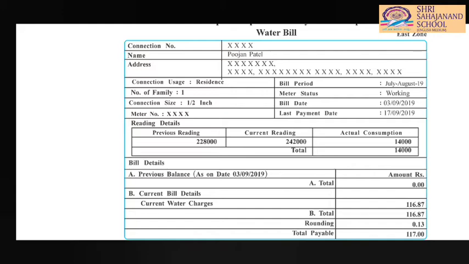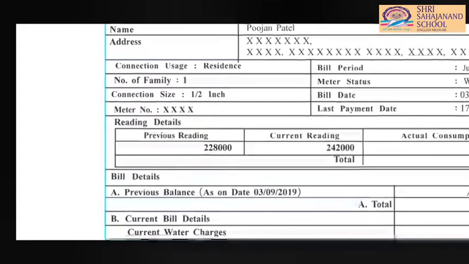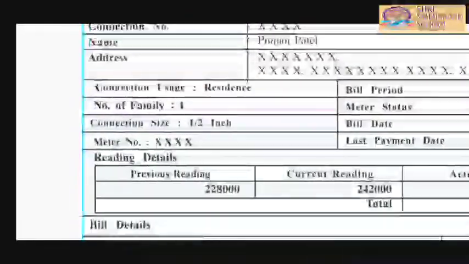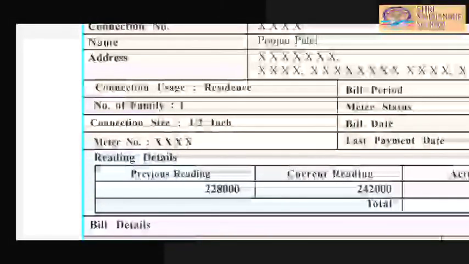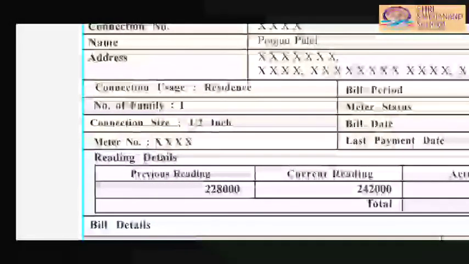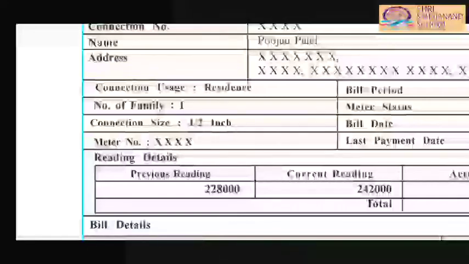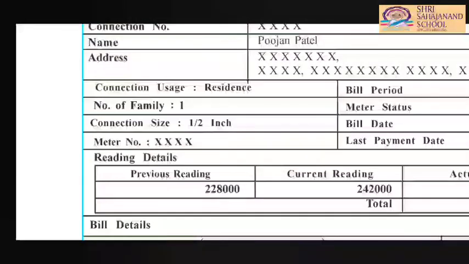Then the type of usage. Here the connection usage is residential. Then the number of families, how many families are living there? Only one family.